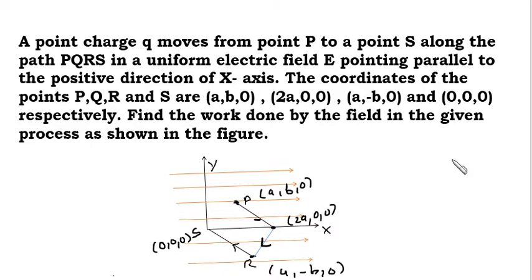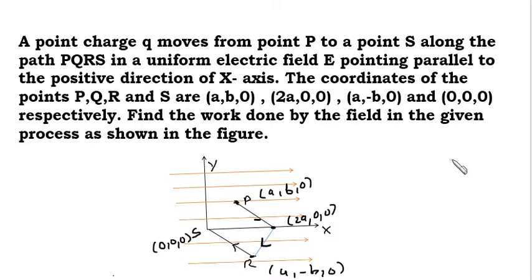The coordinates of P first, and then Q: Q is 2a, 0, 0, and R is a, minus b, 0, and S is 0, 0, 0 respectively. It is shown in the figure, and find the work done by the field E vector in the given process as shown in the figure.